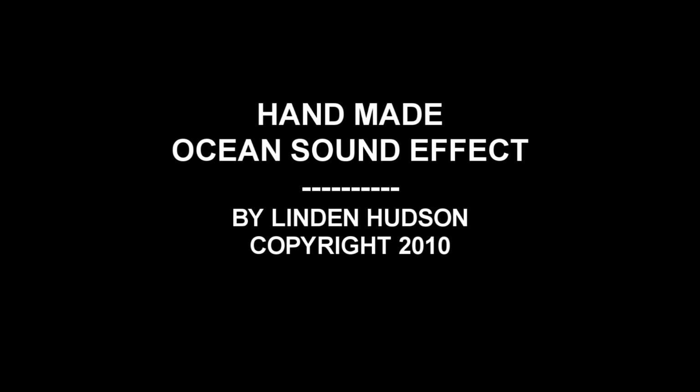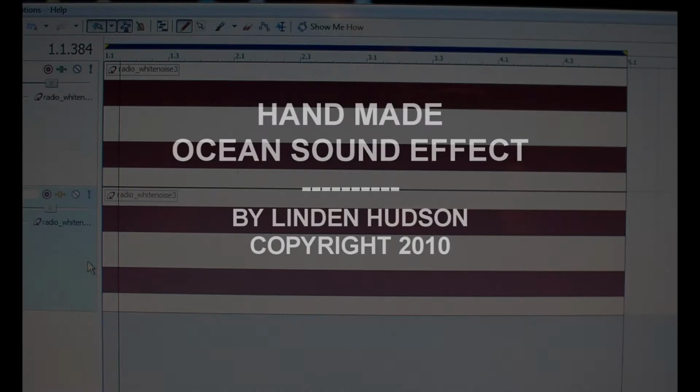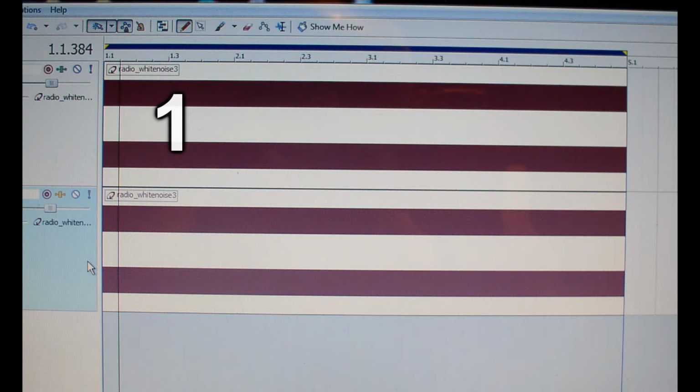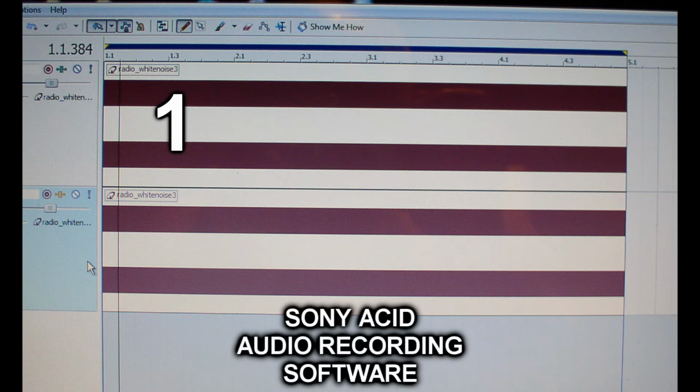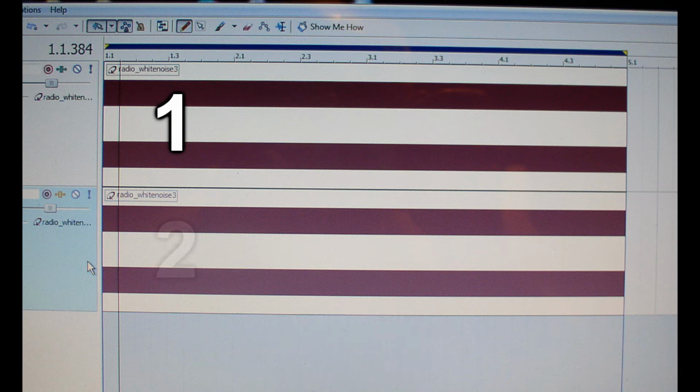Okay, before we go straight to the ocean sound effect, first let's just show you how to do it and do a simple sweep. Track 1 is white noise. We clone it over to another track, clone to track 2 now. Left and right channels, just white noise, straight level. You can get it off the internet or with a white noise generator.